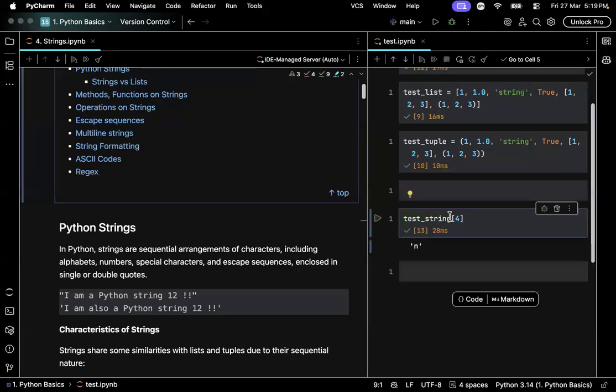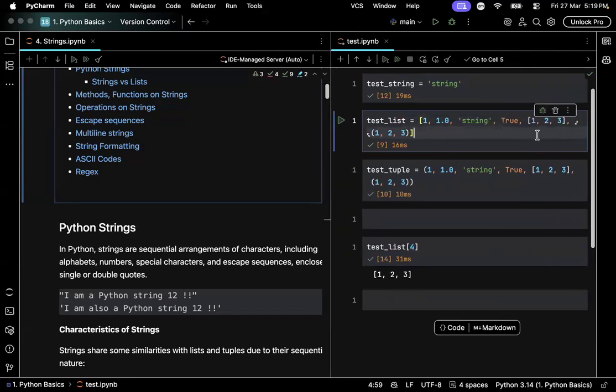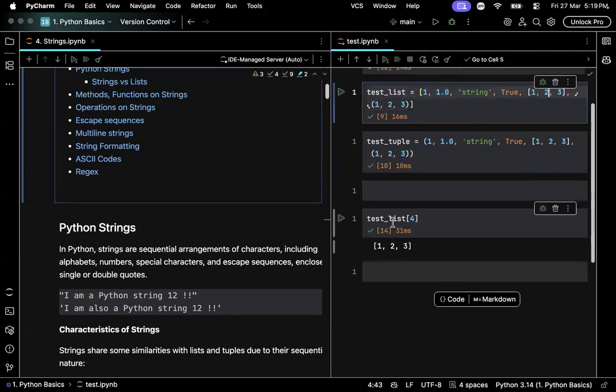The same thing can be done for list and tuple too. See, if you see the fourth element, what is the fourth element in the list? 0, 1, 2, 3, 4. The fourth element in the list is another list, right? A nested list. So it returned 1, 2, 3.